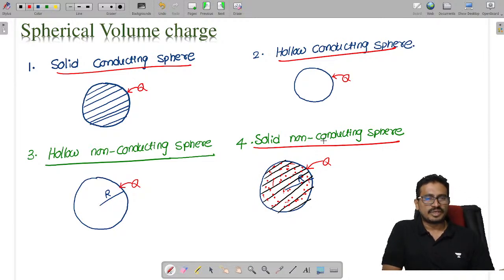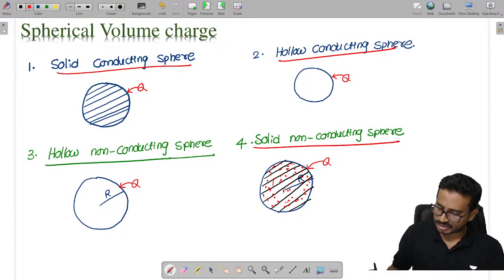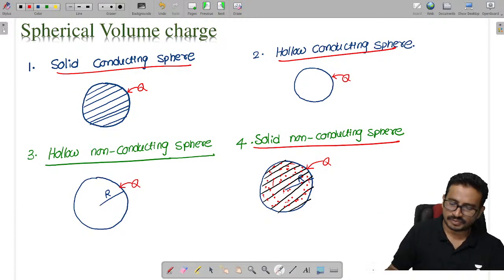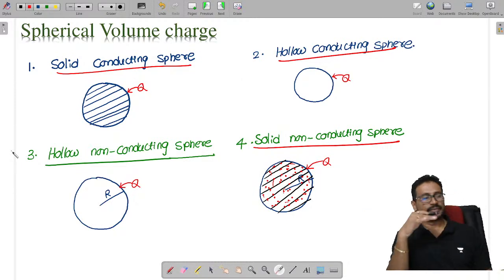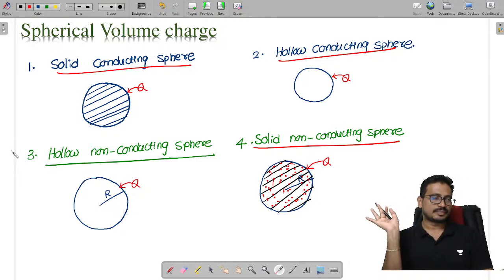If so, the electric field expression and potential for cases 1, 2, 3 are all the same. The relations and formulas we are going to see are all the same. Is it fine? Done.